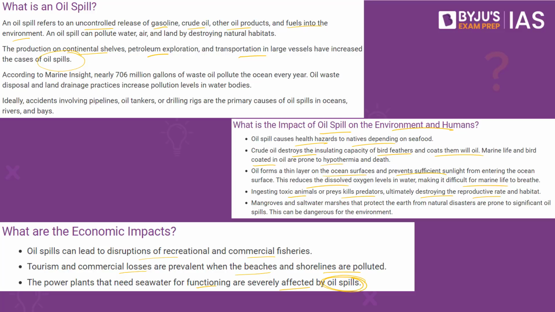The process of cleaning the oil spill requires a lot of financing as well, and this ultimately means the country will have to spend a lot of money for cleaning the mess that is created because of the oil spill. Due to this, various activities like sailing, swimming, rafting, fishing and so on cannot be conducted, which could ultimately harm the economy for a temporary period in that particular country.